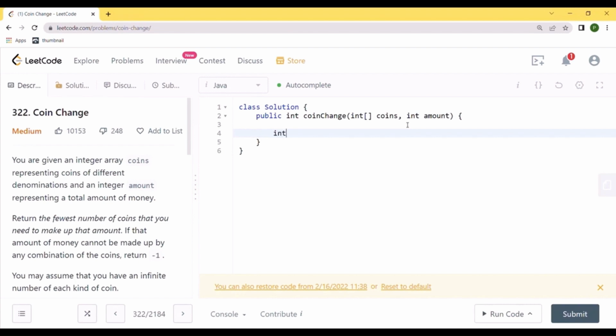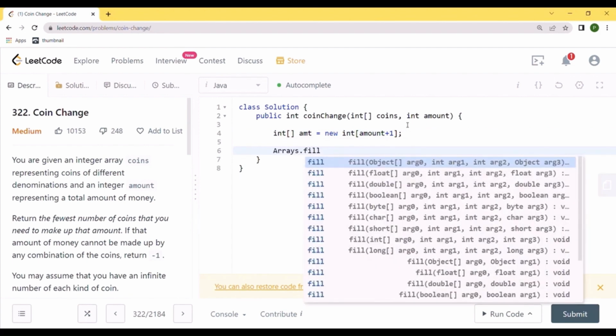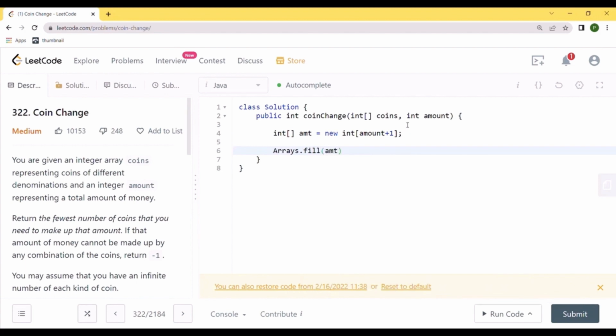Okay, so let's create an array amount, and its size would be amount plus 1. We fill out all the values inside the amount as amount plus 1. This would help us determine whether, if we cannot create the value, we need to return -1 or not. And now we will set up the initial value for amount of 0 to be 0.